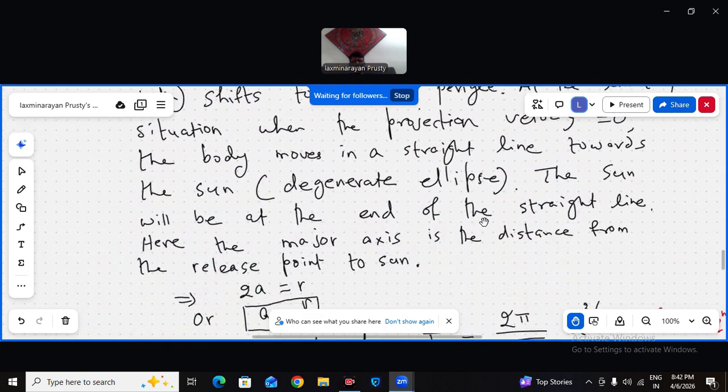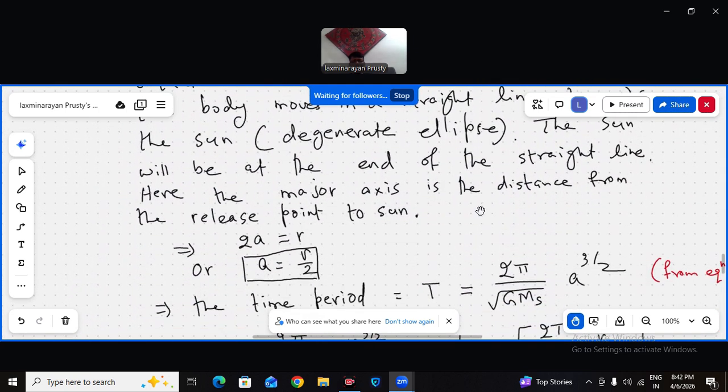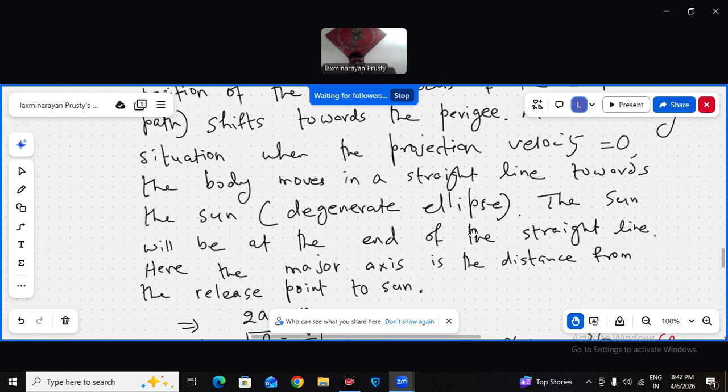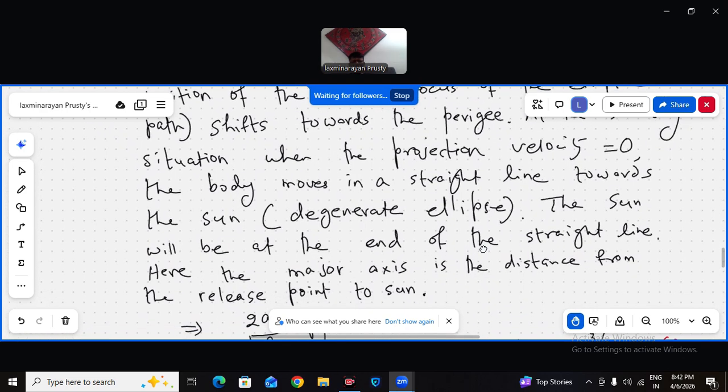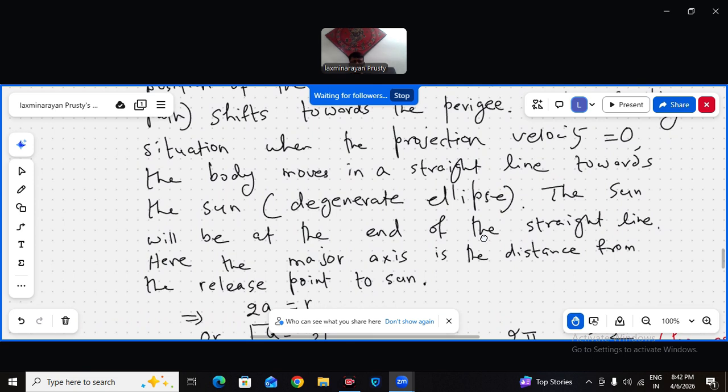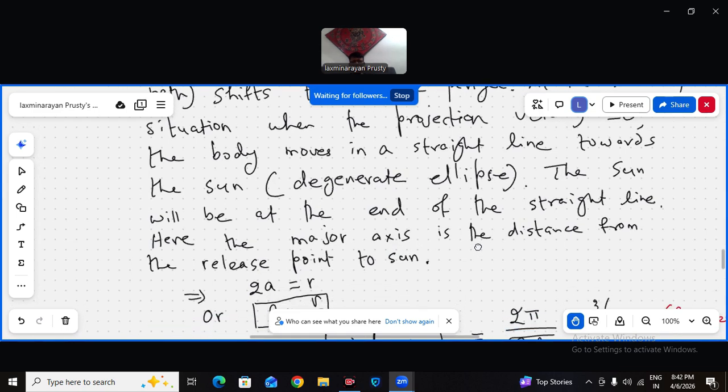Understood this? So the sun will be at the end of the straight line. The straight line is nothing but the major axis.